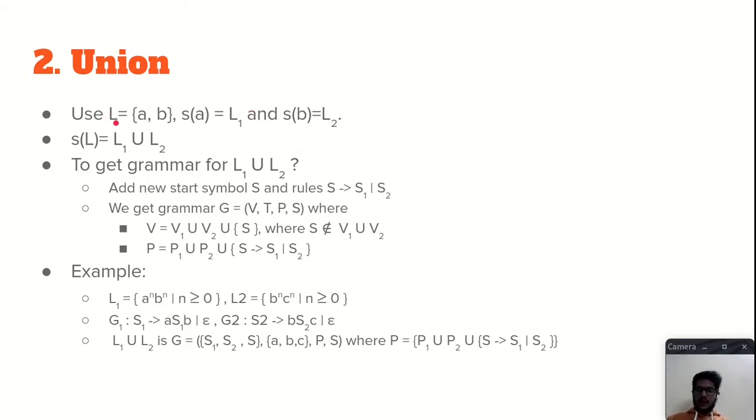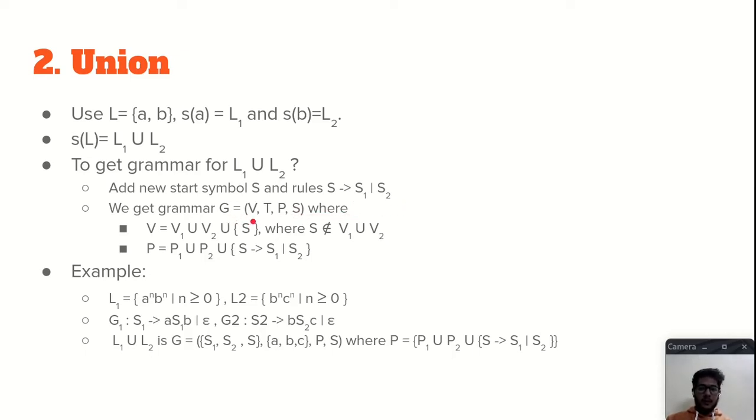So we will go with an example, right? Suppose L is a language where the elements are strings having a and b, and we substitute for a a whole language L1 and for b a whole language L2. So the substitution of the language L will be L1 union L2, right? So can we get a grammar for L1 union L2? Because if we get a grammar for L1 union L2, we can say that the union is closed under context-free language, right? So what we can do, we can add a new start symbol S gives S1 or S2, and we